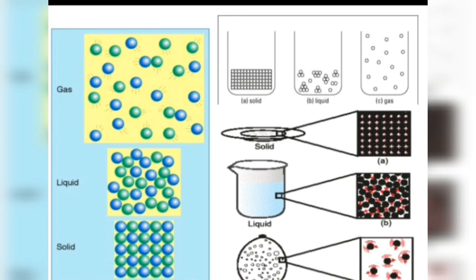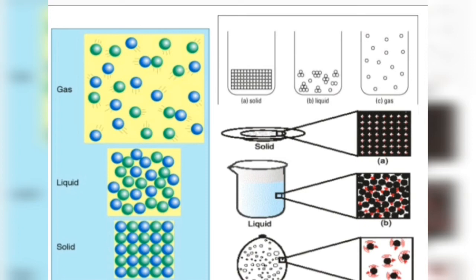And when the particles are close together, the interparticle force of attraction is maximum. And as the space between the particles increases, the force of attraction between them will decrease. Okay, and the movement of particles, that means the kinetic energy of particles, can be changed by heating the matter or by cooling it. Okay, the higher the temperature, the greater will be the movement of particles.